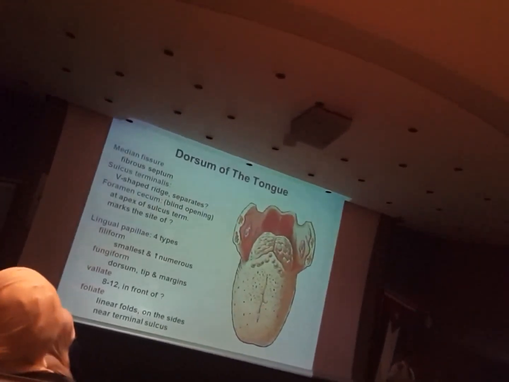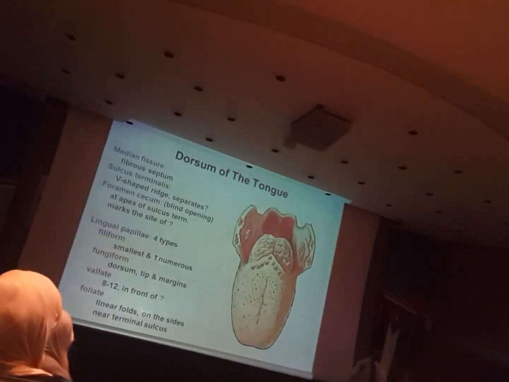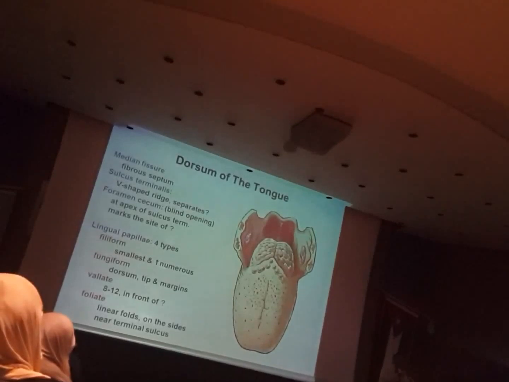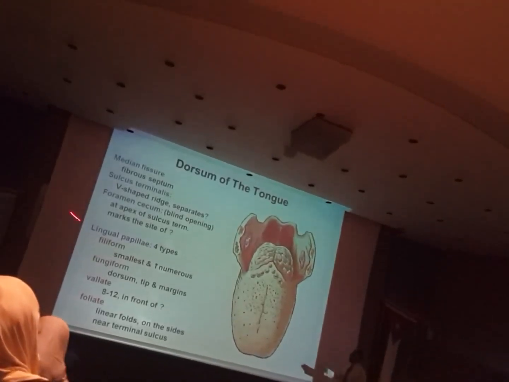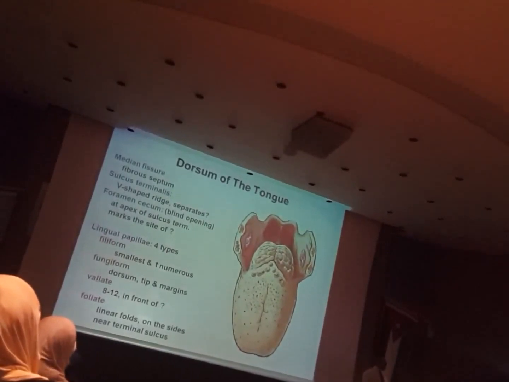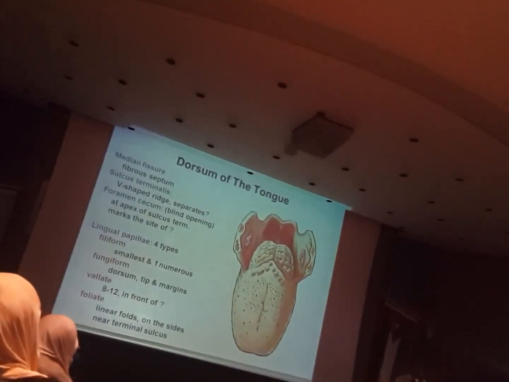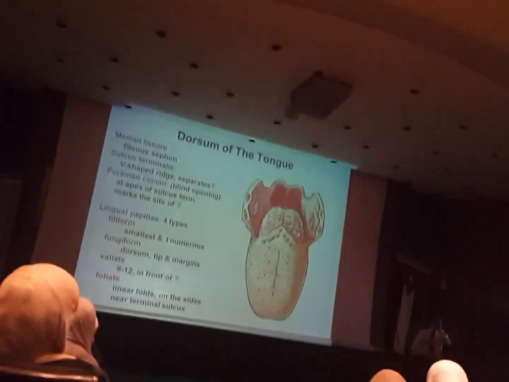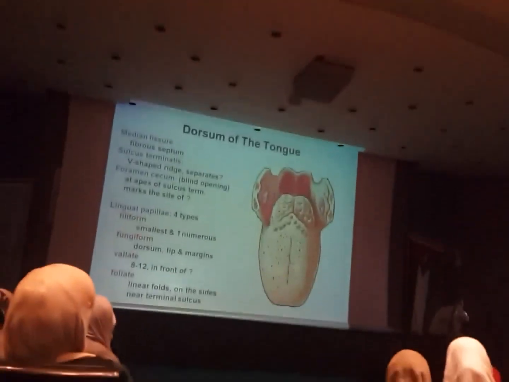They are keratinized, by the way, first, to provide protection. The dorsum of the tongue always has friction with food, so they have to be keratinized. So those are the only ones which are keratinized, and the most numerous, to provide protection for the tongue against the friction with food. Also, they contain the nerve endings of general sensation of the tongue.